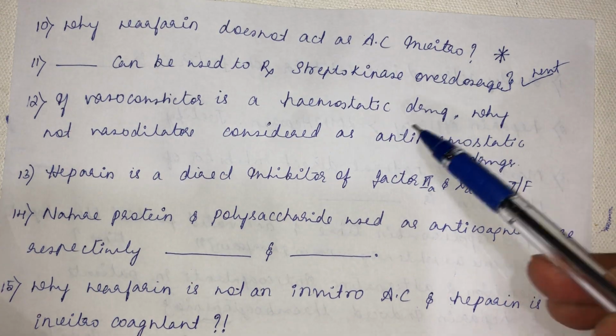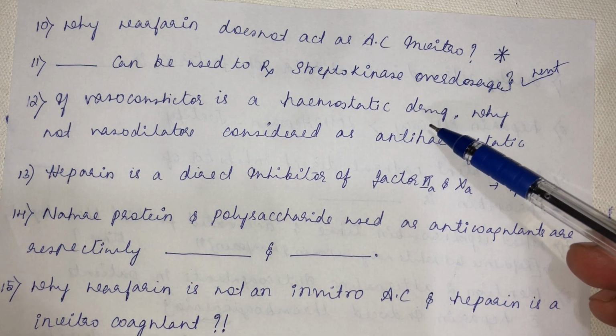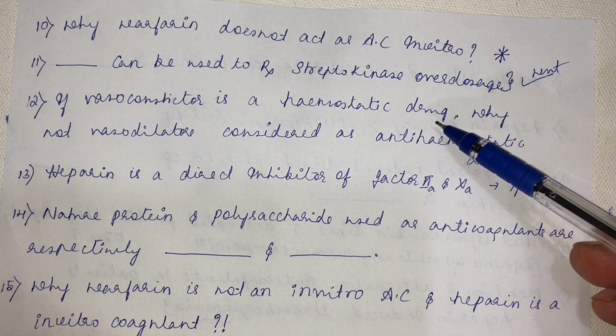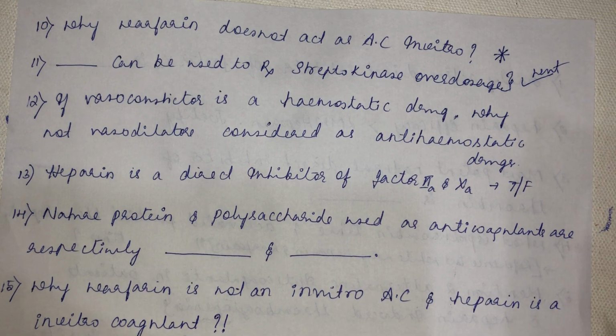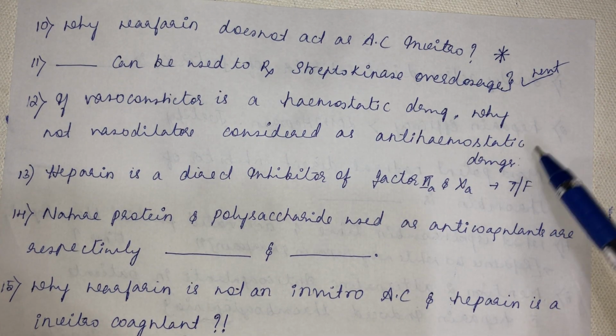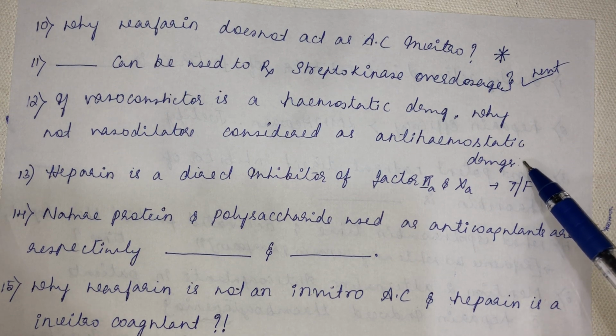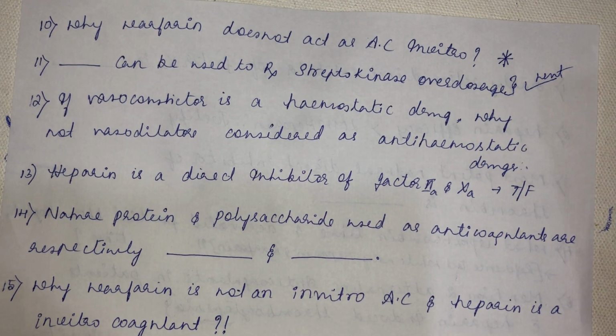If vasoconstrictor is a hemostatic drug, right? Vasoconstrictor, we use it as a hemostat. For example, epinephrine, norepinephrine, we are using as topical hemostat. If that is the thing, why is vasodilator not considered as an anti-hemostatic? See, under anti-hemostatic drug, we have anticoagulant, we have fibrinolytic, we have antiplatelet drug. There is no such group like vasodilators. Why vasodilator is not considered as anti-hemostatic, right?